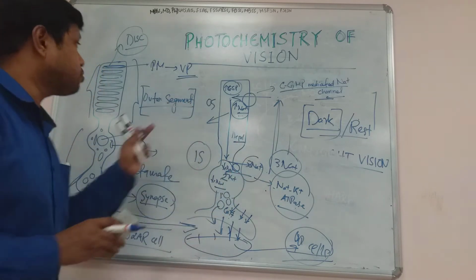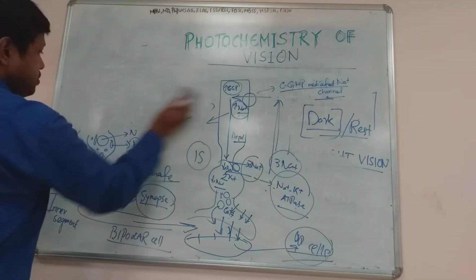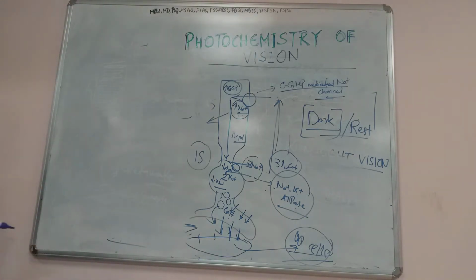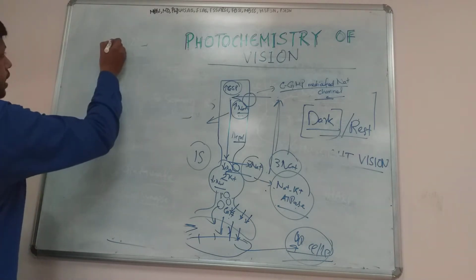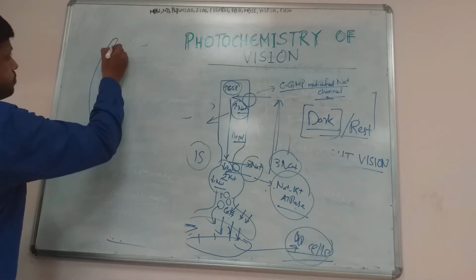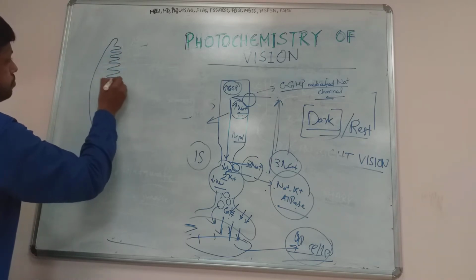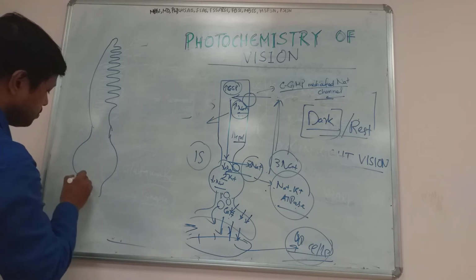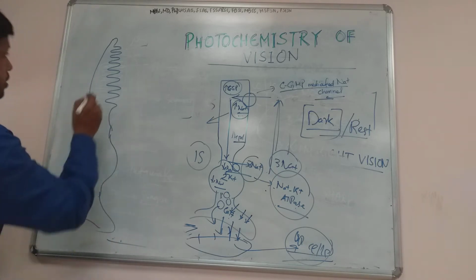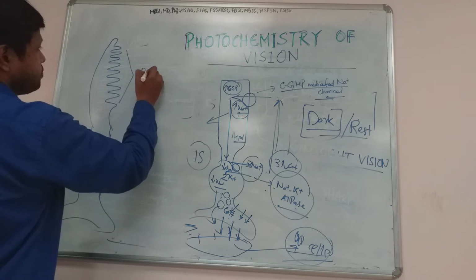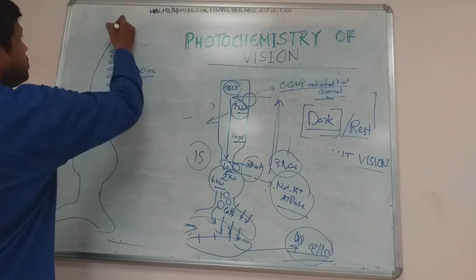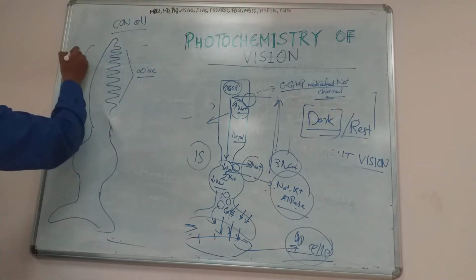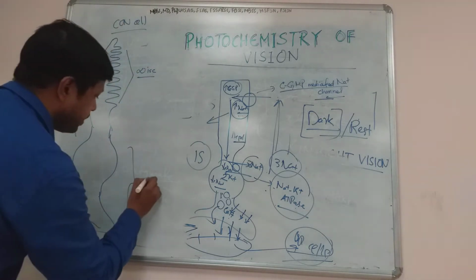Now we will discuss the cone cell. Cone cells are another type of cell. So these are the discs. This is called the cone cell. Like the rod cell, it also has an outer segment, and it also has an inner segment.